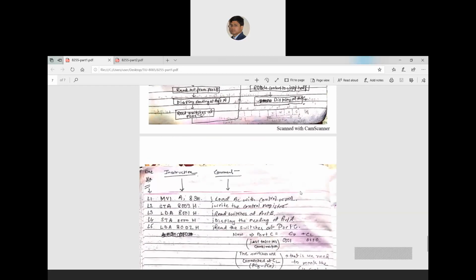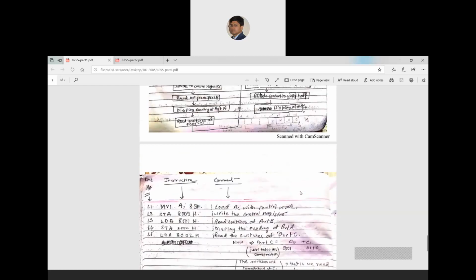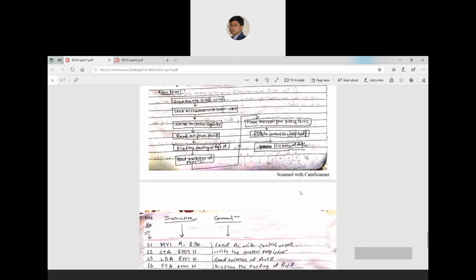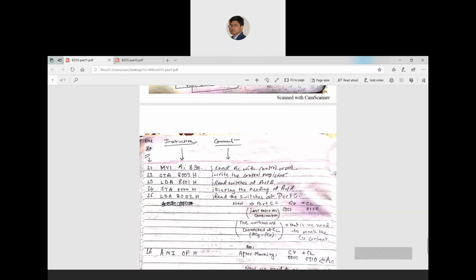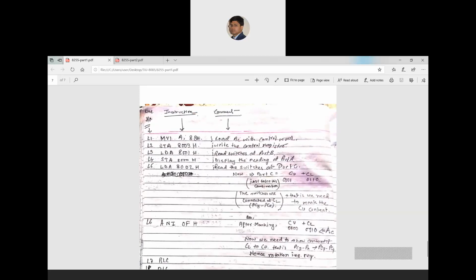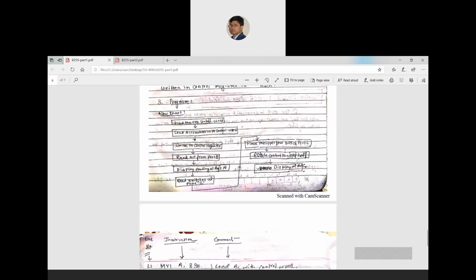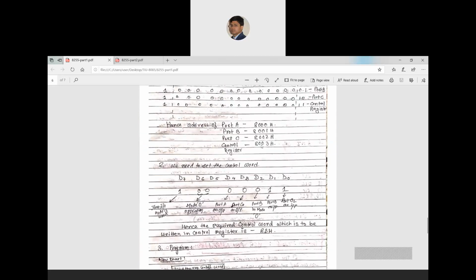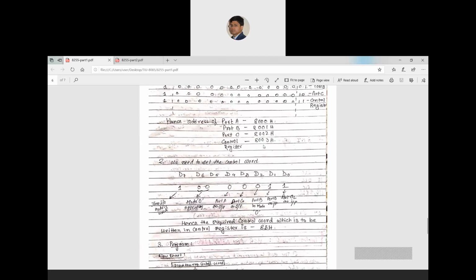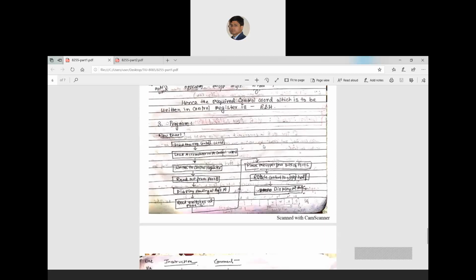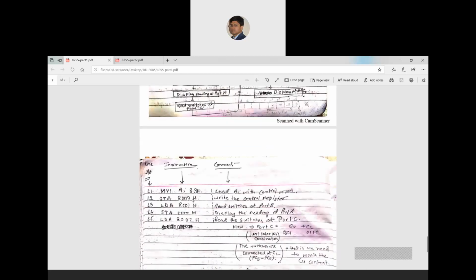So this is actually your flow chart, right? And now I am writing the program. First I have to move the data, MVI 83H. Then I have to write it to the control register. What is the control register address here? The control register address is 8003. So I write it with STA 8003.